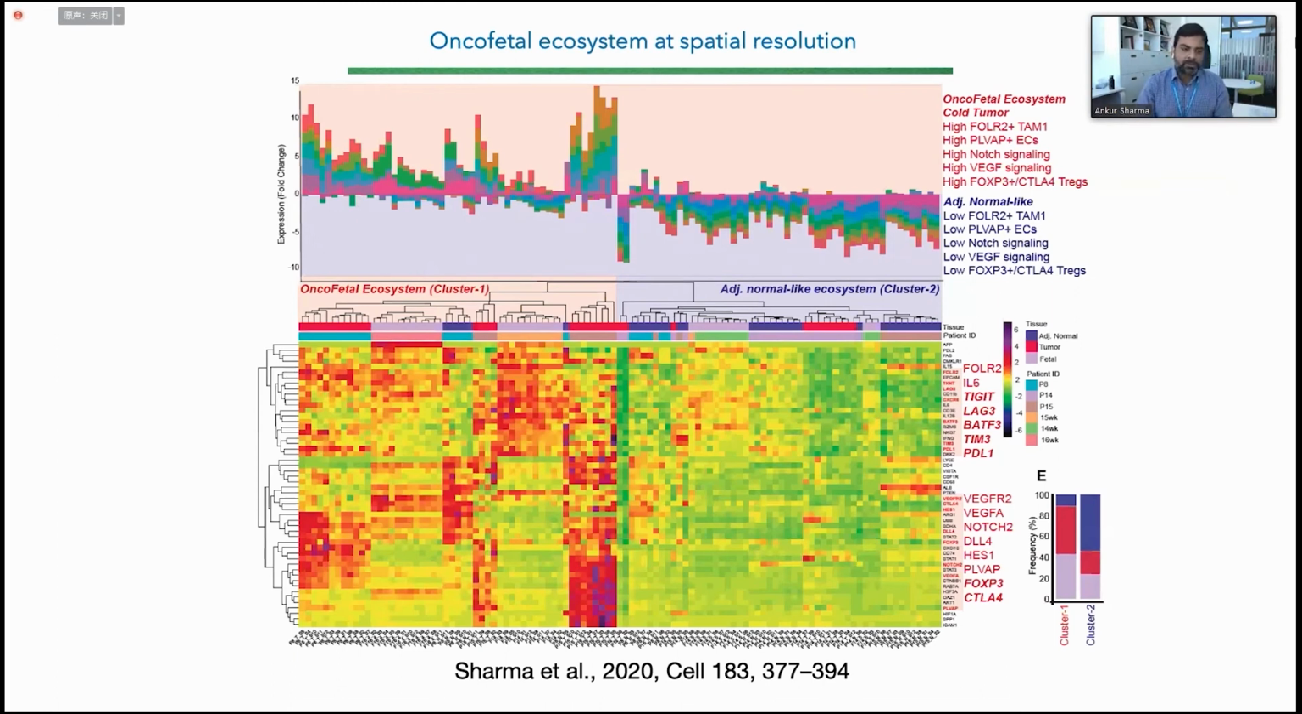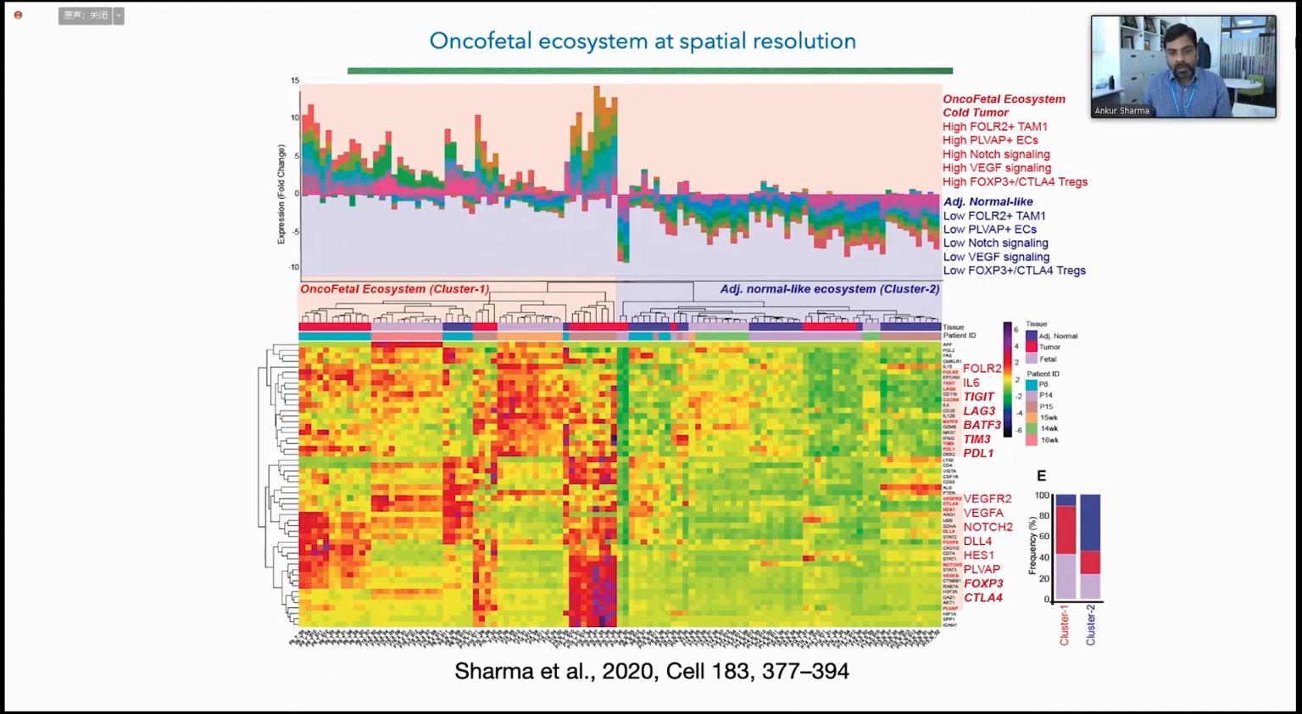And in those days, we did a very targeted spatial transcriptomics approach, where we're looking at 96 genes, which were present in the tumor immune microenvironment, and some of the genes which are present in this oncofetal ecosystem. And we could find that there are genes which are shared between fetal liver and tumor tissue, and we call